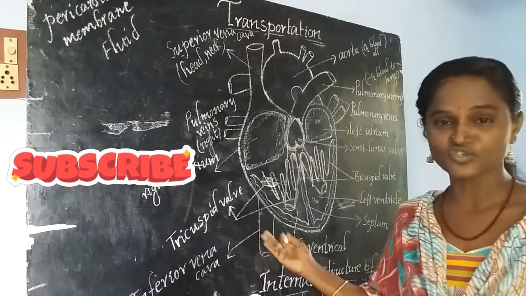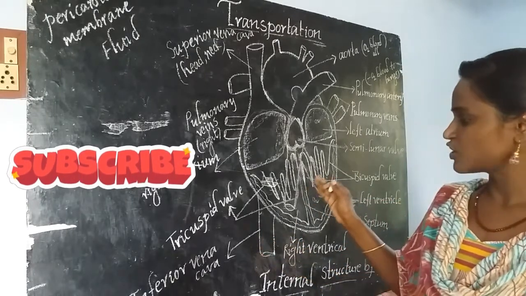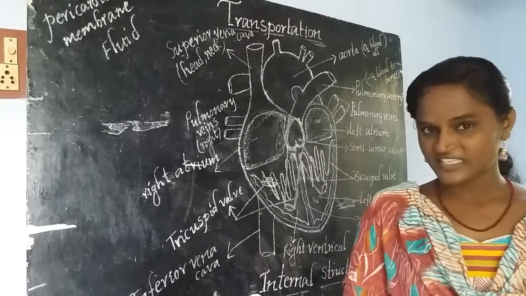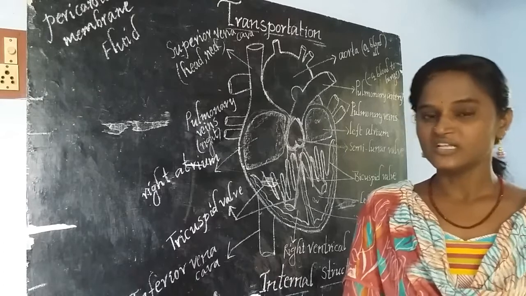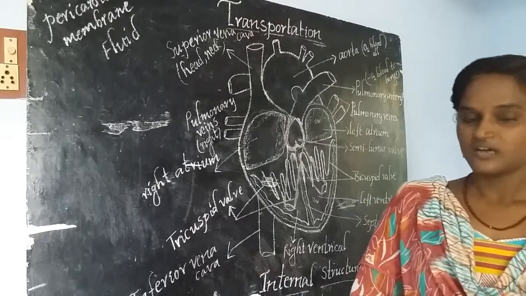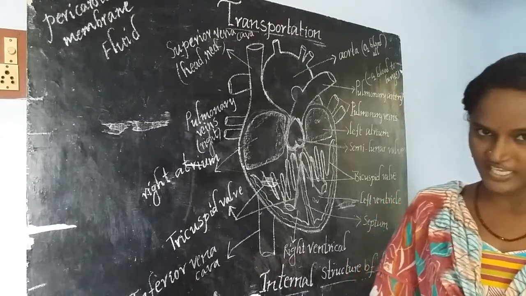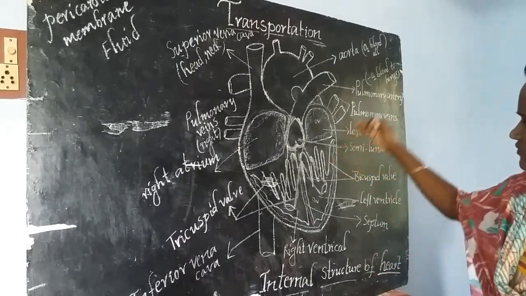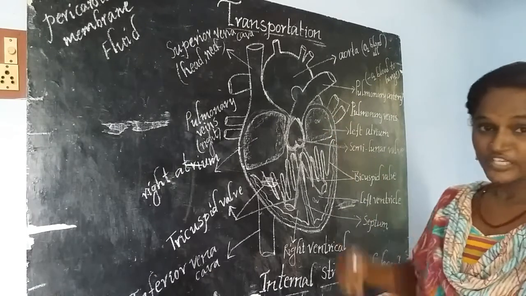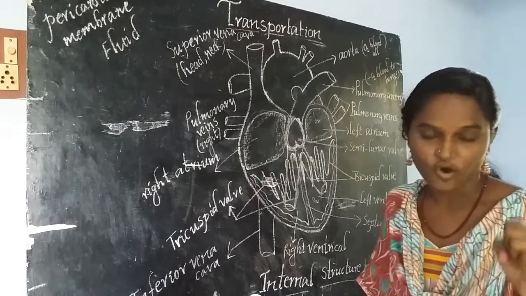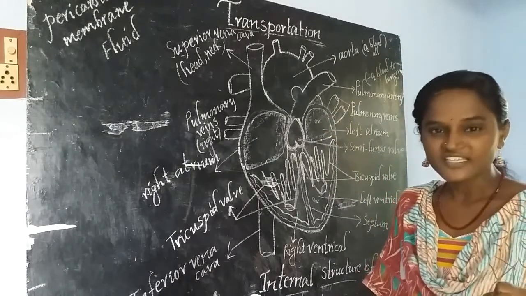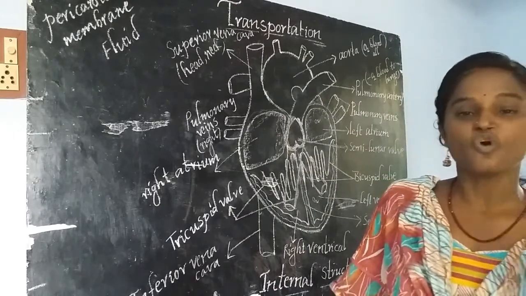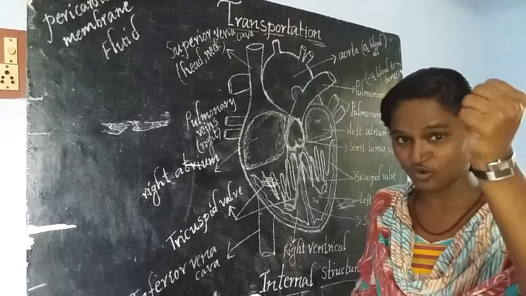That's why we say the structure of the heart resembles a pear fruit. And where is it located? It is located in our thoracic cavity, between the lungs, towards the left side of our body. And if we talk about the size of the heart, it is approximately equal to the fist of a person.